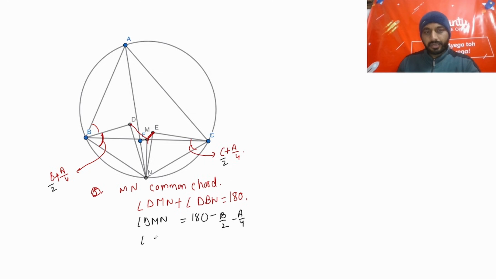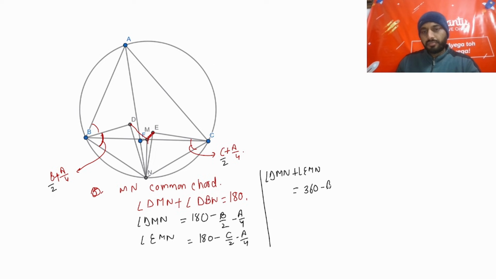In a similar way, angle EMN is 180 minus C by 2 minus A by 4. If we add them, DMN plus EMN, it is 360 minus B plus C plus A by 2, which becomes 270. So angle DME will be 90 only.